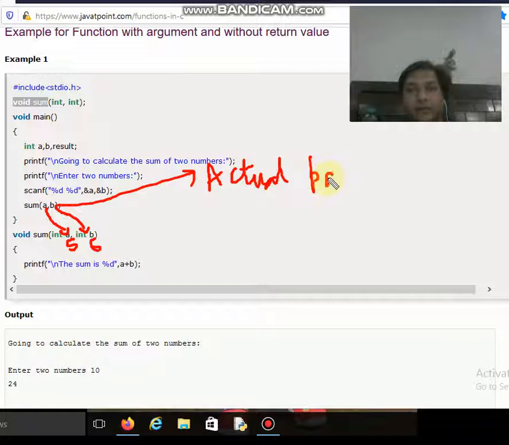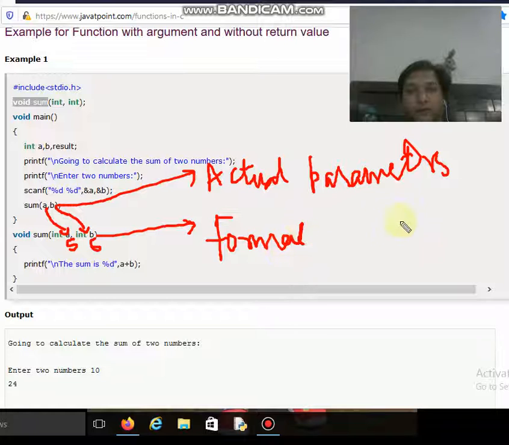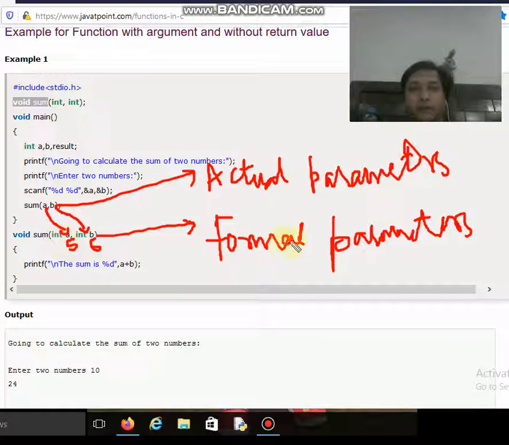So these values are called actual parameters, which are passed through the function call, and the values which are received in the definition part of the function are called formal parameters, or formal values, or formal arguments. So in the definition they are called formal parameters, and in the calling function they are called actual parameters.